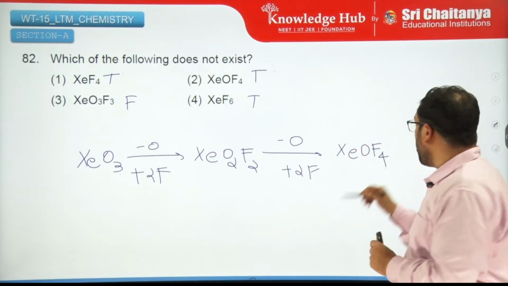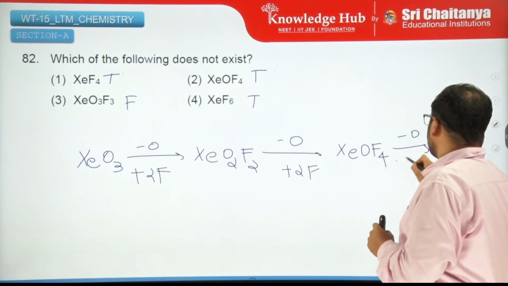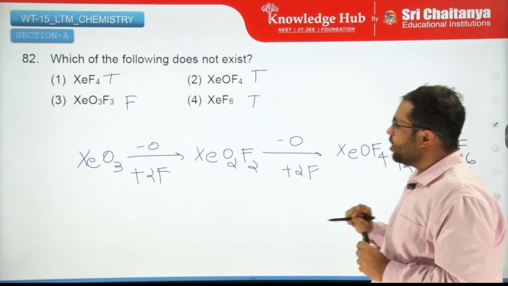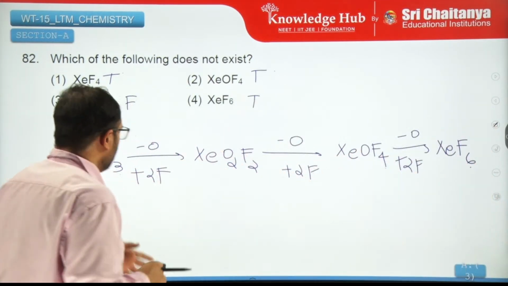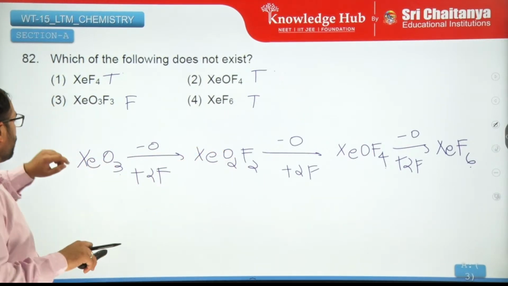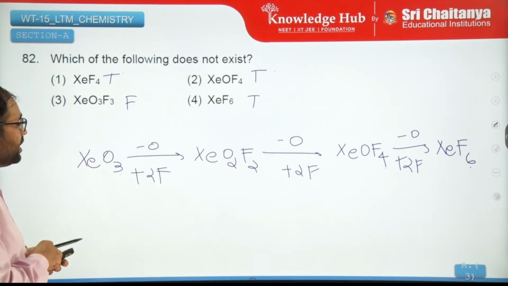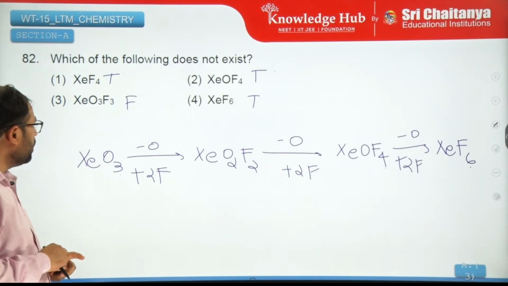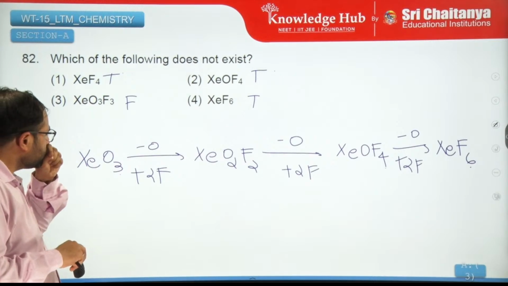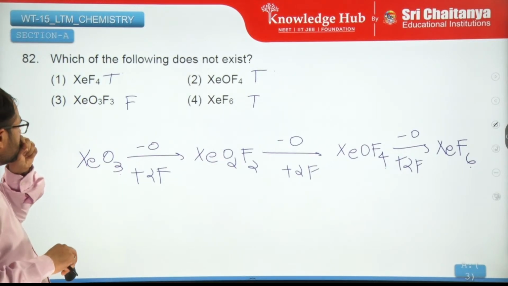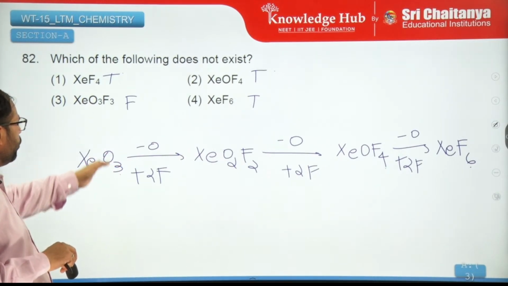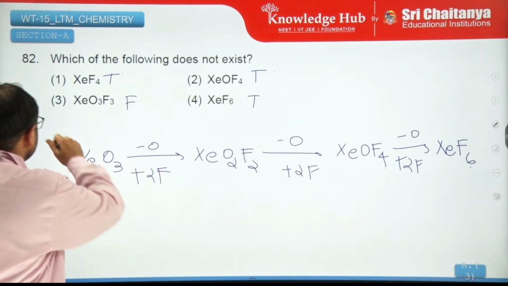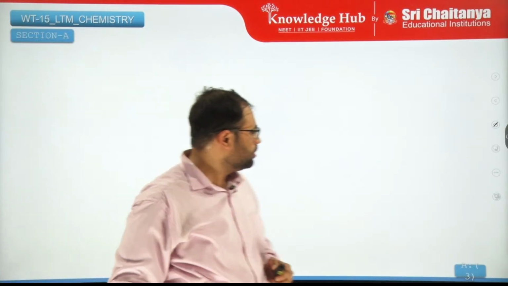Now again, if you want to remove an oxygen, you have to add 2 more fluorines. It becomes XeF6. Now see, most of the stuff is answered from this, but here if you see, XeO3F2 you will never get, because you're adding 3 fluorines to XeO3. XeO3 is already stable. Why it will add fluorine? So this is false. So this is the correct answer.